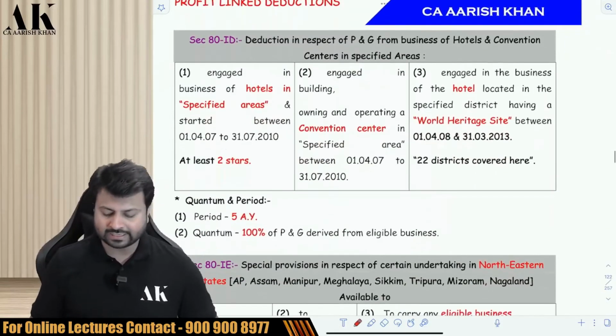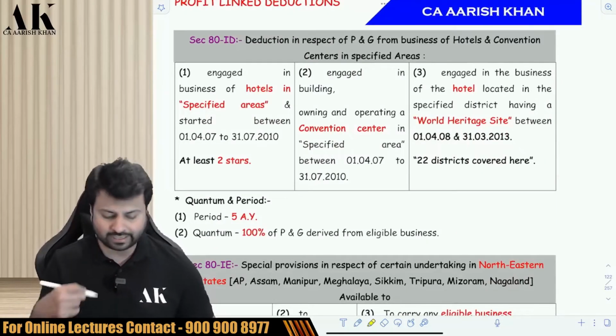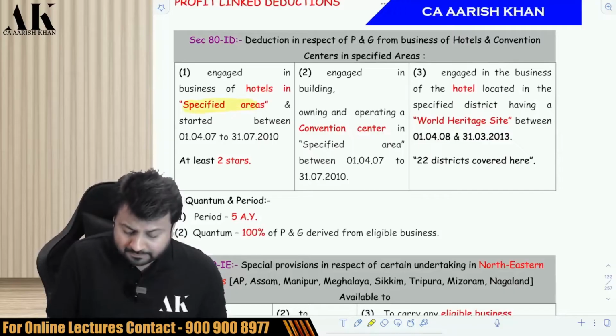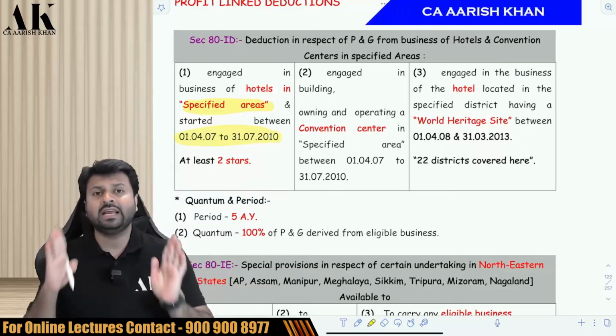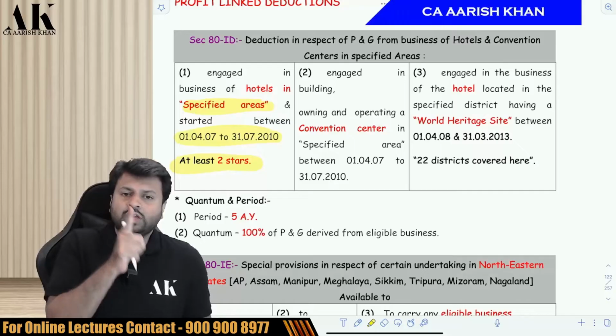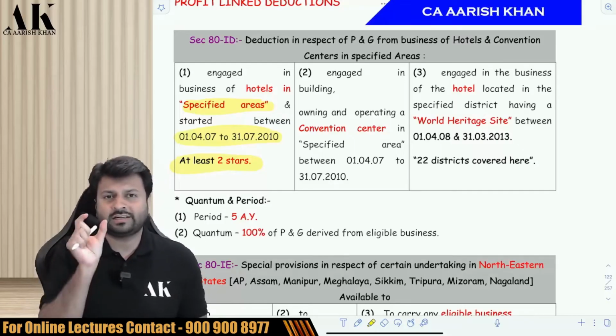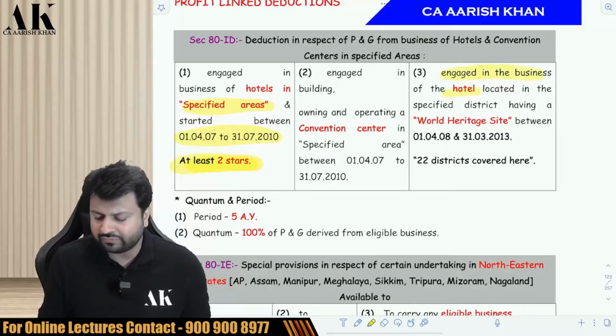Okay. Next. ATID is for certain hotels, convention centers, etc. If you start a hotel in specified areas between 1/4/2007 and 31st July 2010, and it has to be at least a 2-star hotel, 2-star or above category. So from 2007 to 2010, if you started a hotel in certain specified areas, then you are eligible for this deduction.